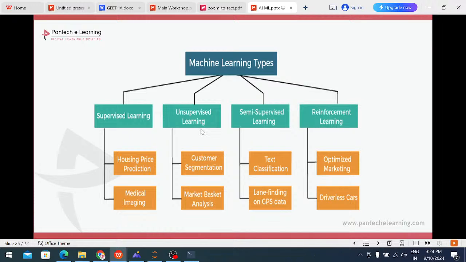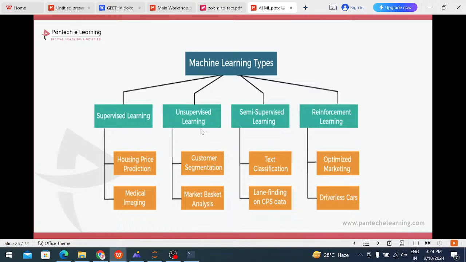Reinforcement algorithm is one type of machine learning algorithm. In this, for example, we are collecting Google reviews and feedback from institutes or shopping malls. For example, on Amazon we purchase one product, and the product reviews, positive review or bad, negative review, based on that we calculate it. We are using the reinforcement algorithm, that is known as optimized marketing and driverless cars. These systems use the reinforcement algorithm.